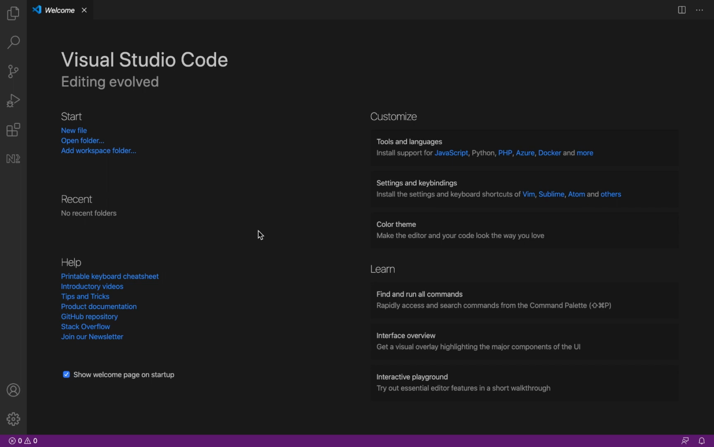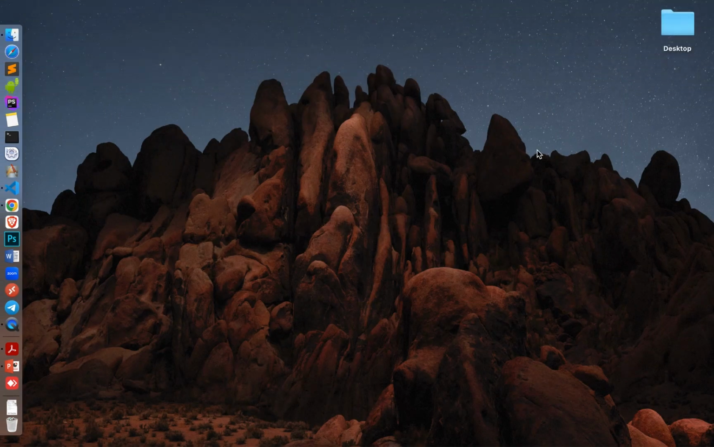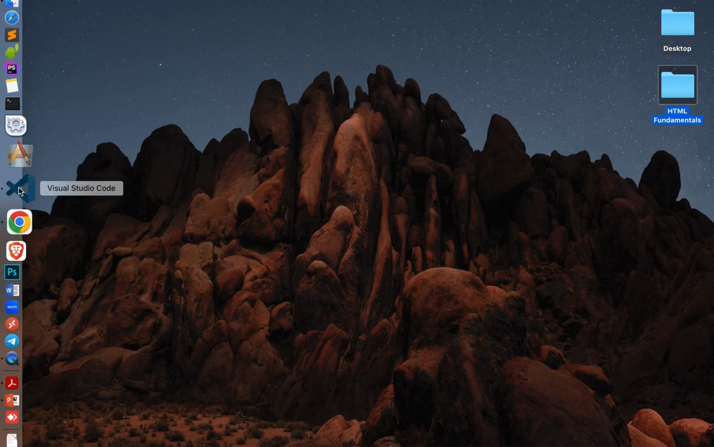I prefer to organize my files in a folder. So what I do first is to go to my desktop. Here's my desktop. And create a folder. Let's call this folder the title of our lecture. Let's call it HTML Fundamentals. I love to organize my files inside the folder. So let's go back to our text editor, our Visual Studio.